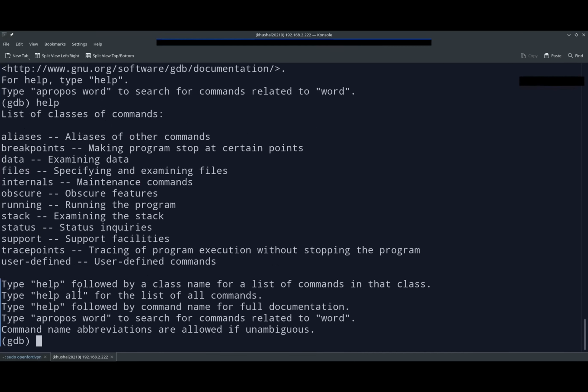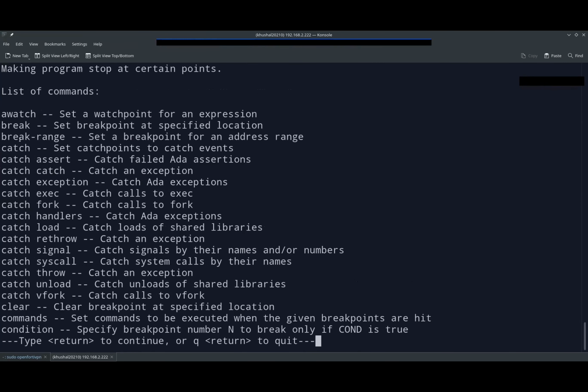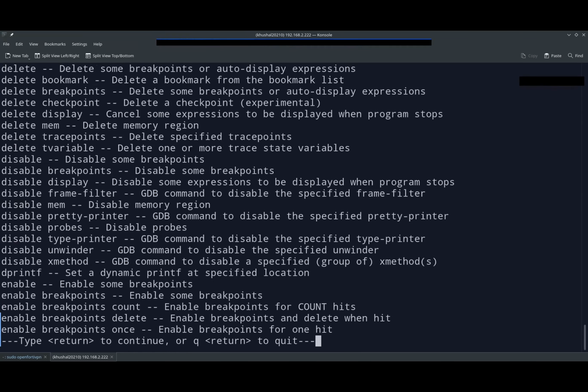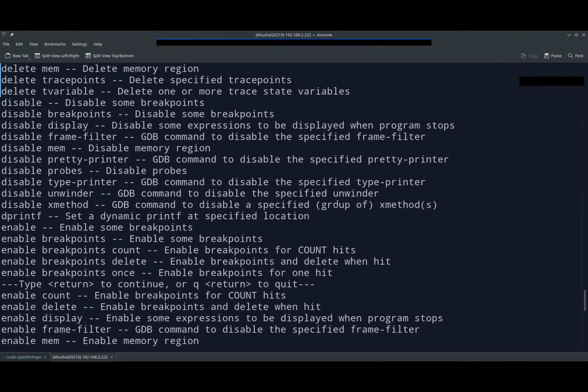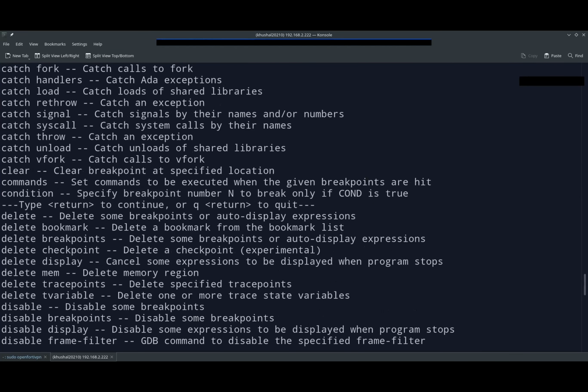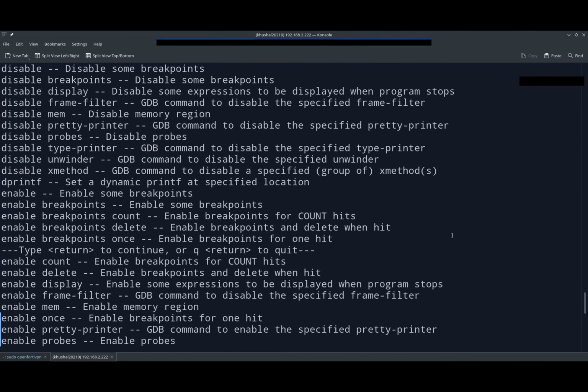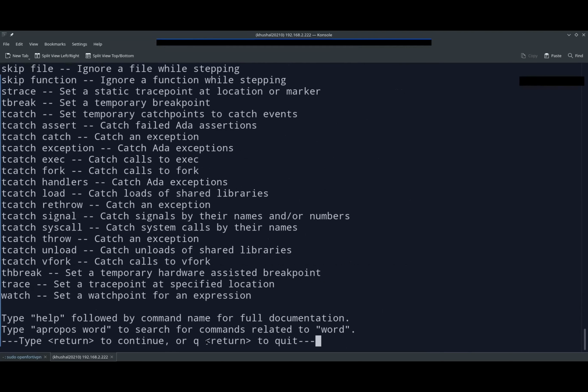Okay, sir. Yeah, I got it now. Thank you, sir. So, yeah, if you just say help breakpoints, it will tell you all about the breakpoints: how to set a breakpoint, catch, delete, clear. You can just press enter. It will give more and more info. It has a lot of info. So that's why you can read, like delete for deleting the breakpoints. You can do bookmark and all things. And just q to quit this.